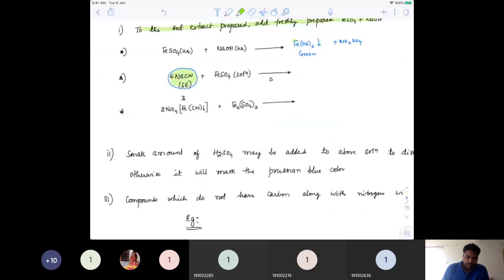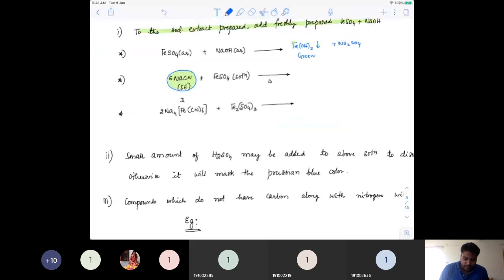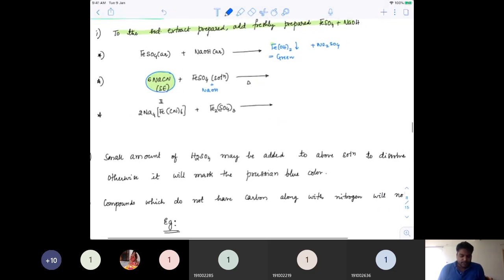If you react this NaCN directly with FeSO4 in NaOH, the green precipitate will start reacting with NaCN, and you would get Na4[Fe(CN)6] plus Na2SO4. This is what is formed.